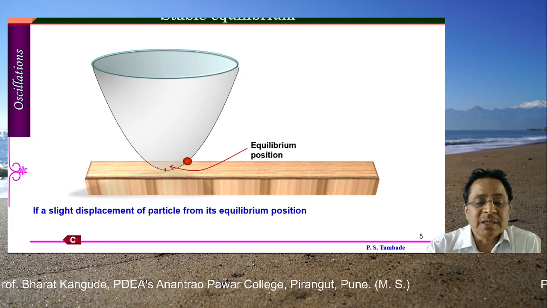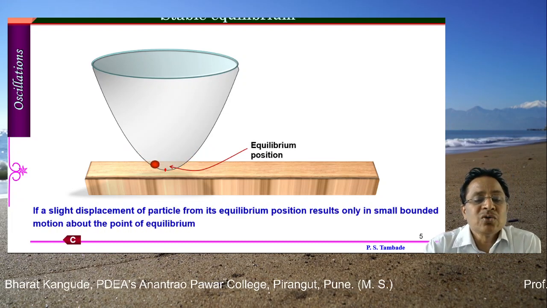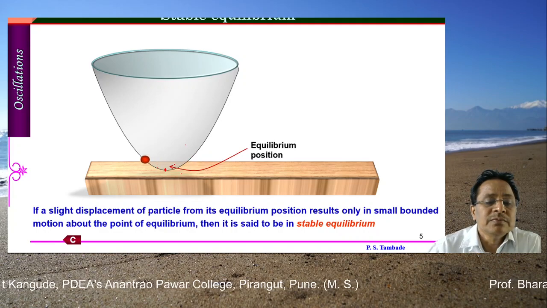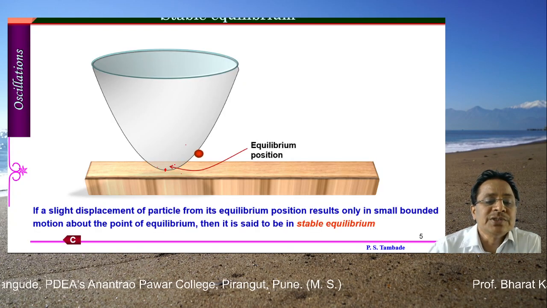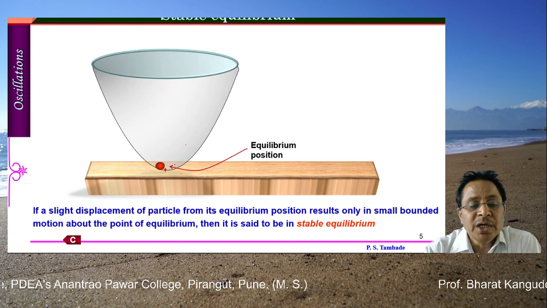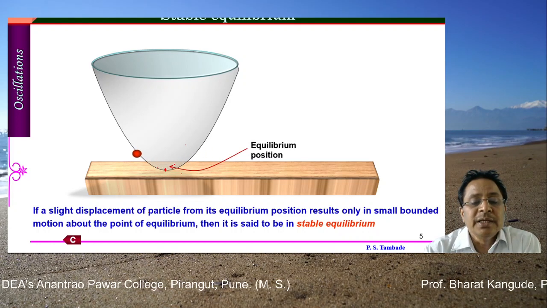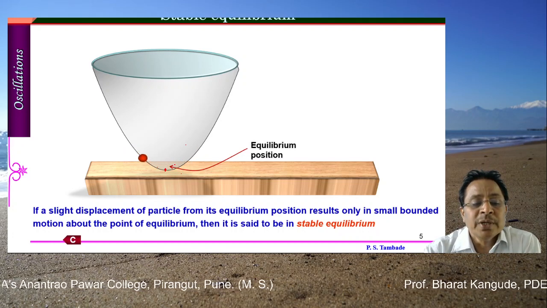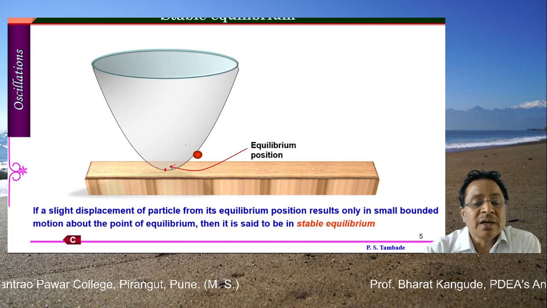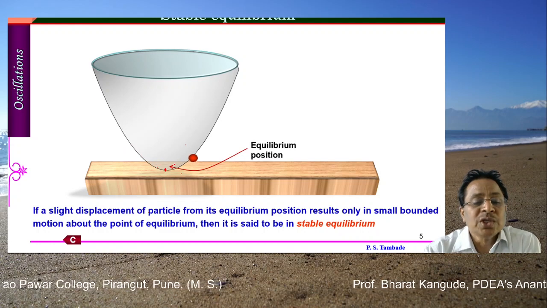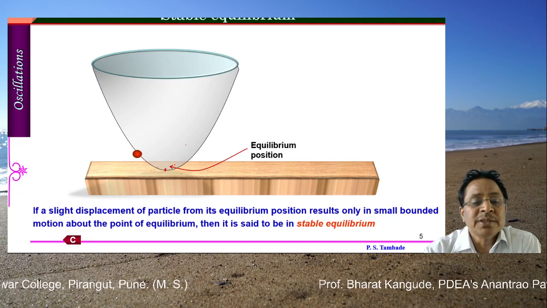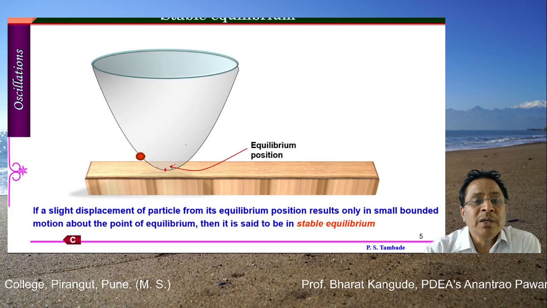So what is the meaning of stable equilibrium? Sorry, this object was here, in its equilibrium position. If a slight displacement of a particle from its equilibrium position results only in small bounded motion about the point of equilibrium, then it is said to be in stable equilibrium. We'll read this statement once again: if a slight displacement of a particle from its equilibrium position results only in small bounded motion about the point of equilibrium, then it is said to be in stable equilibrium. This simulation tells you what is meant by stable equilibrium.